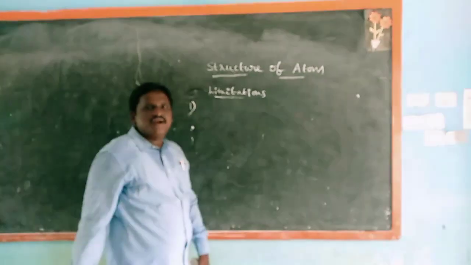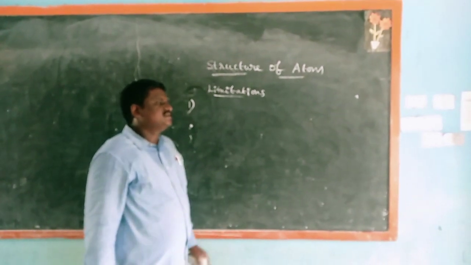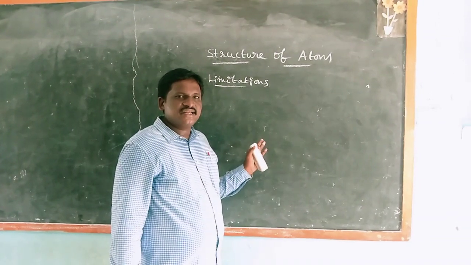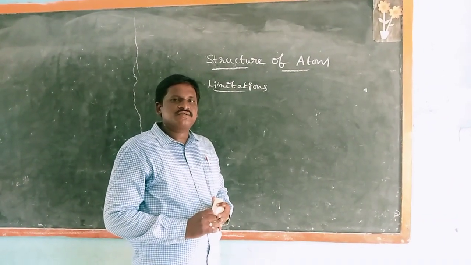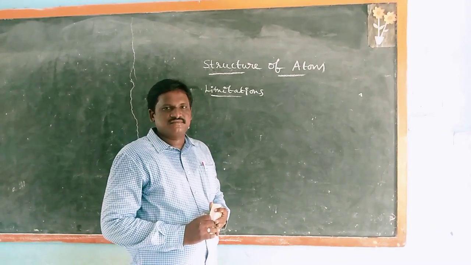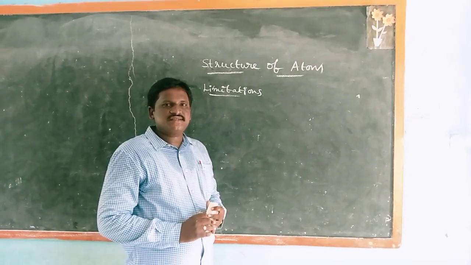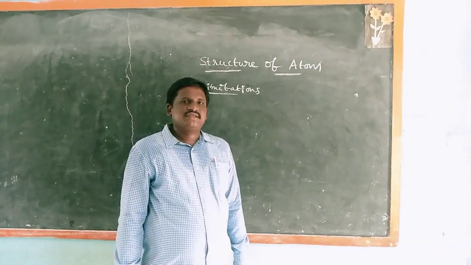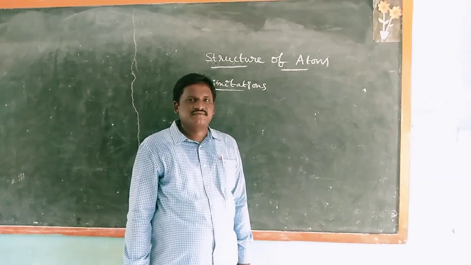Bohr's model failed to account for the splitting of line spectra. The splitting of spectral lines in a magnetic field is called the Zeeman effect. The splitting of spectral lines in an electric field is called the Stark effect.